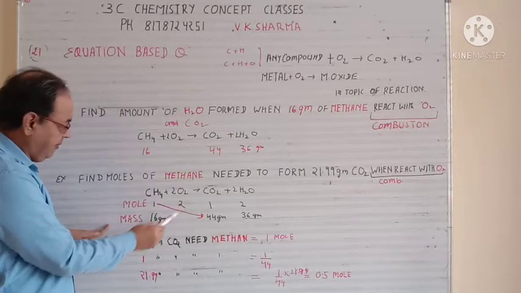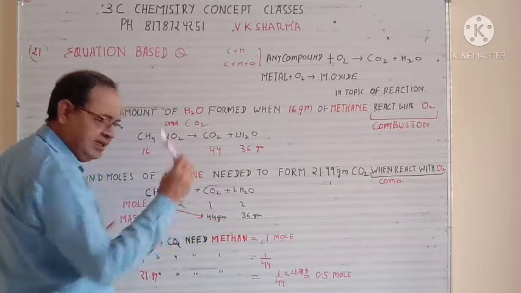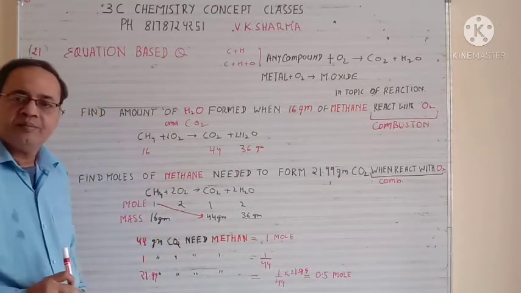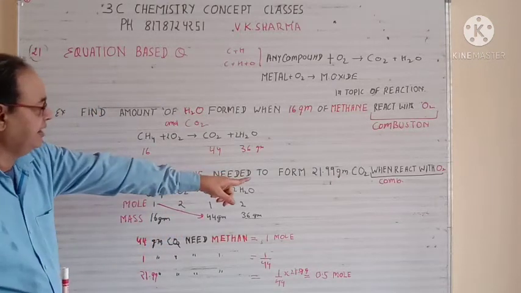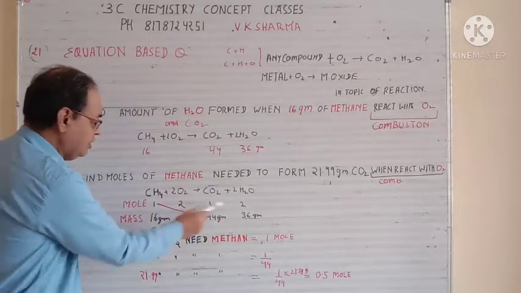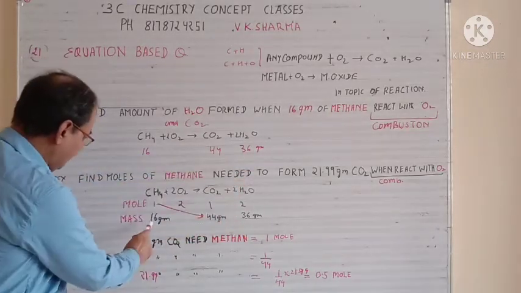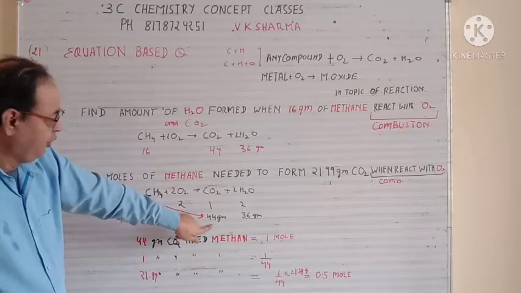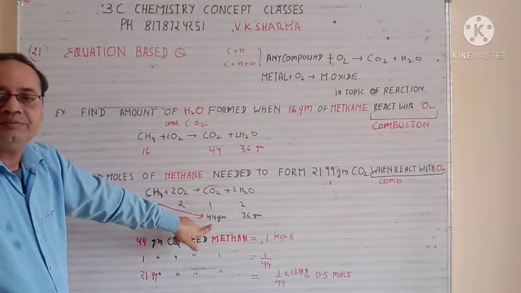Mass is 16 gram, 44 gram and 36 gram. Now he is making the relation with mole and mass. So whatever he is asking, first write that. So he is asking about moles, write the moles. He is asking about the mass, write the mass. Now see the relation. 1 mole give you 44 gram of the mass.